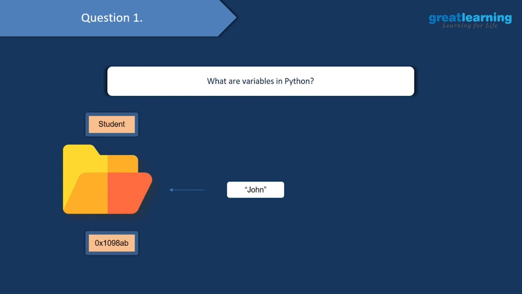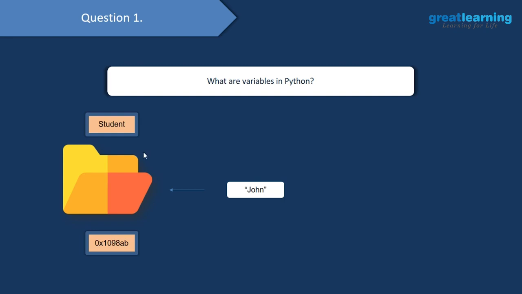You can consider these variables to be temporary storage spaces. Let's say you have a bunch of student names to store somewhere. What you'll do is create a temporary storage space and store the student names in it. As you see over here, we have the name of the student called John, and if we want to store this value somewhere, we would need a variable. So I have created this variable called student, and I am storing this value of John in this variable.